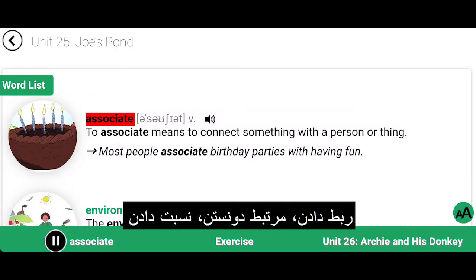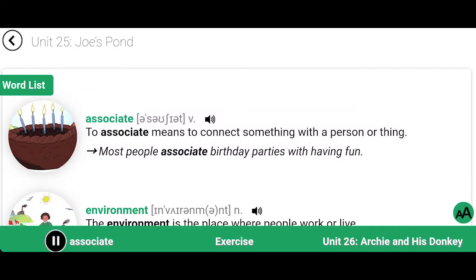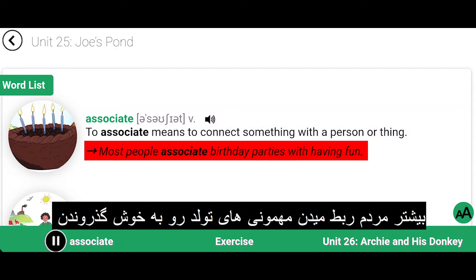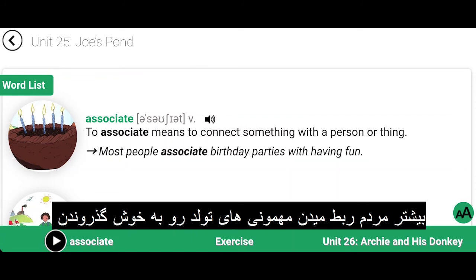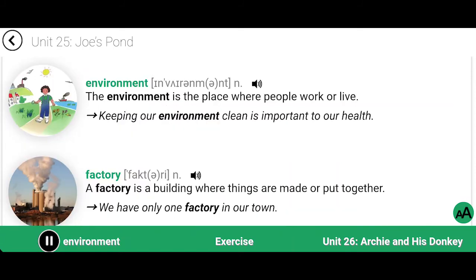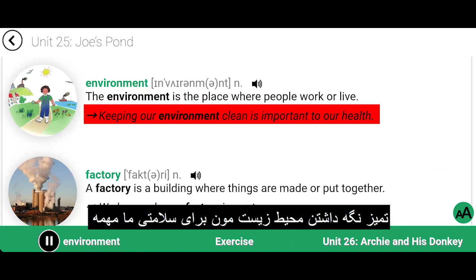Associate. To associate means to connect something with a person or thing. Most people associate birthday parties with having fun. Environment. The environment is the place where people work or live. Keeping our environment clean is important to our health.